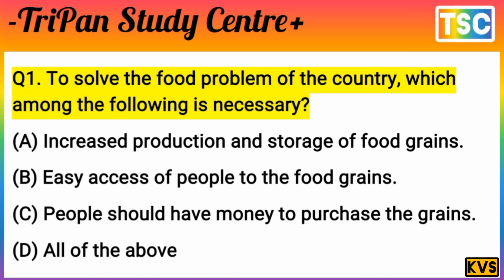These are the most important things here. Option A, increasing the production and storage of food grain, yes, it is important. And B, easy access for people to the food grain, yes, it is also important. And C, people should have money to purchase the grain, yes, it is right. It means option D is correct.